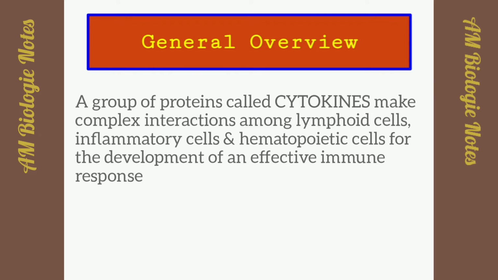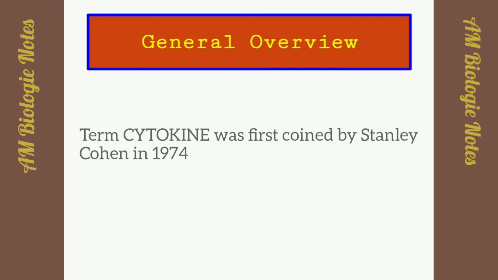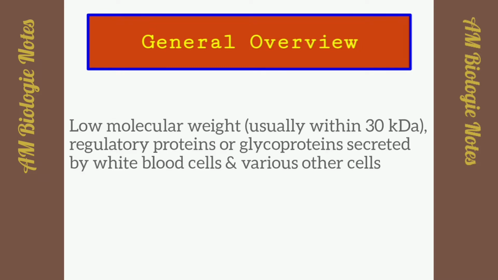The development of an effective immune response involves lymphoid cells, inflammatory cells, and hematopoietic cells. The complex interactions among these cells are mediated by a group of proteins, collectively called cytokines. The term cytokine was first coined by Stanley Cohen in 1974. So, cytokines are low molecular weight regulatory proteins or glycoproteins secreted by white blood cells and various other cells in the body in response to a number of stimuli.